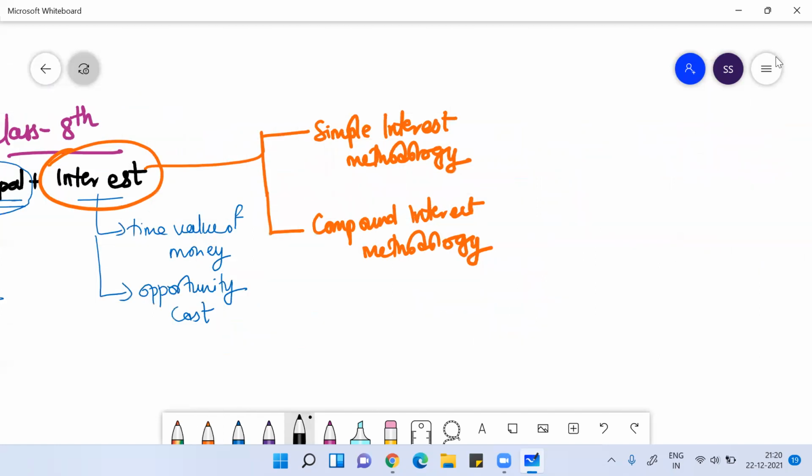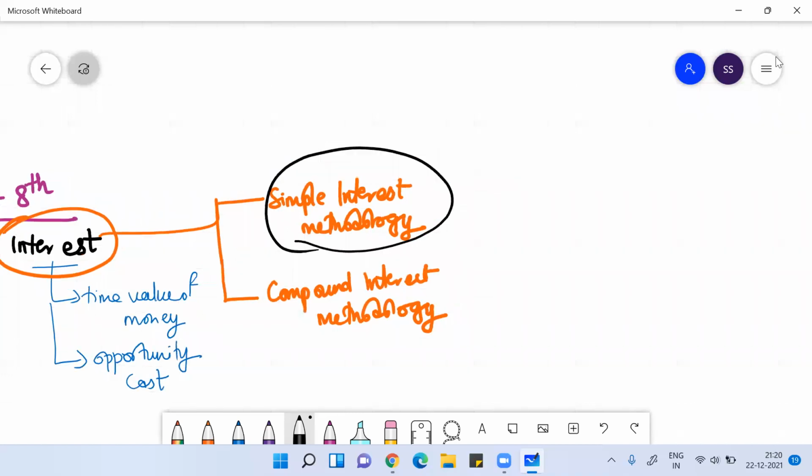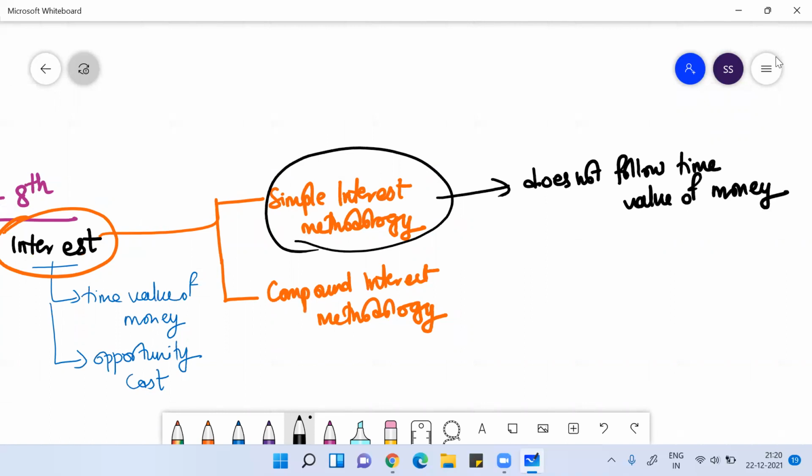When I talk about simple interest methodology, it's more or less not relevant in the practical world because it does not follow time value of money. In the case of simple interest methodology, your principal remains constant.